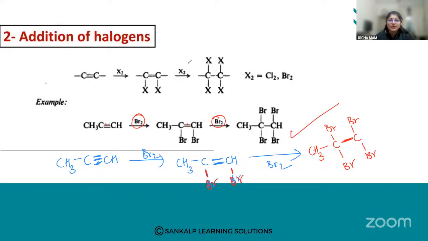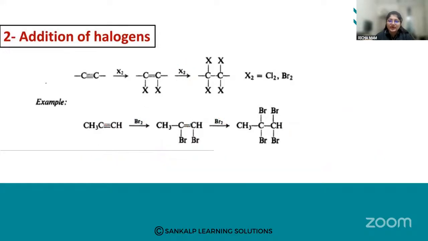So see how many molecules are going to add. If it is one, only one bond will be broken. If it is told to add one more, then the next bond is also broken. So triple bond means one bond will be broken at a time.